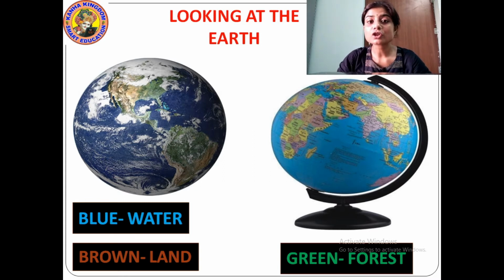Map is the drawing of the earth on a flat surface or paper. Globe is not a drawing. It is just a model of the earth. But map is a drawing of the earth on the flat surface or paper, through which we can find different places, different countries on the maps.